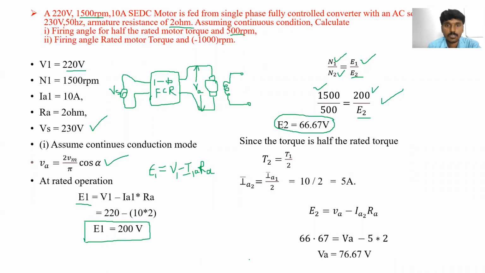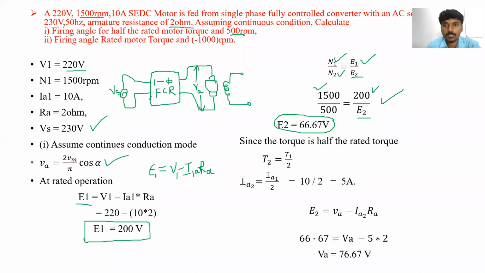Decrease. Exactly right answer. Okay. So speed decrease means obviously the back EMF should also decrease. So that's what we have found here: E2 is equal to 66.67 volts. It is decreased from 200 volts to 66.67 volts.